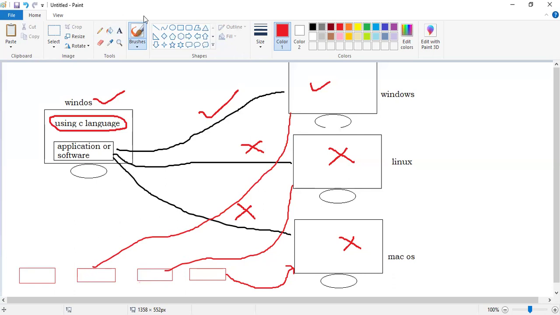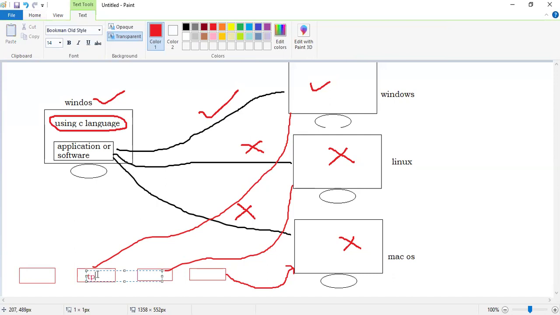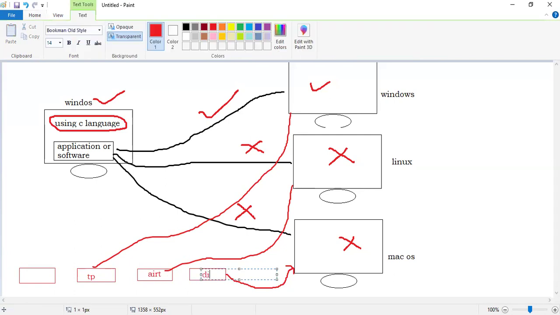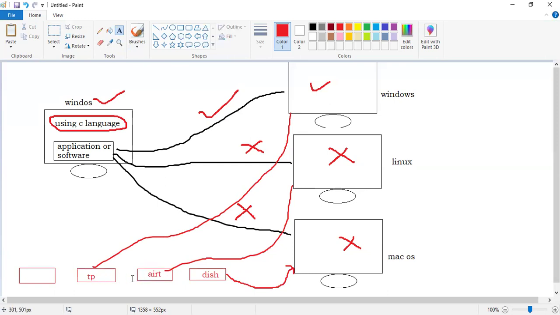Sir, suppose this one is Tata Play, this one is Airtel, and this one is Dish TV, right? In every one, the same channels are available or not? Here also G Cinema, here also G Cinema, here also G Cinema.